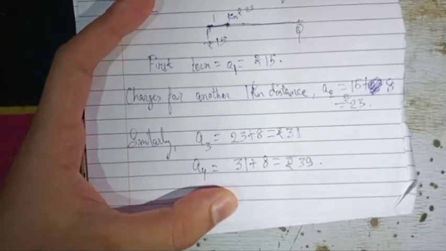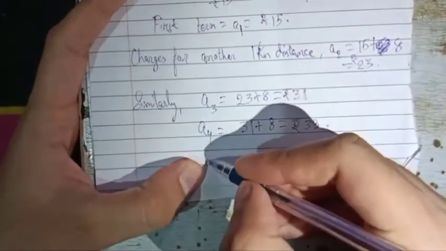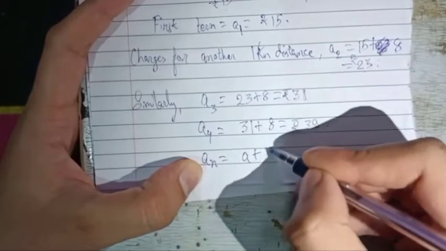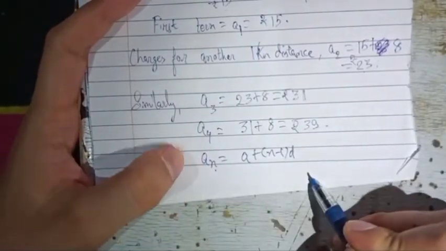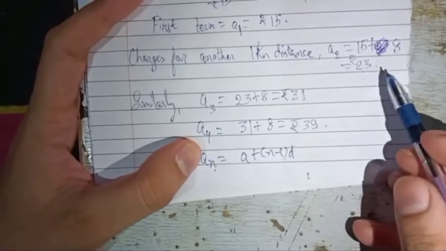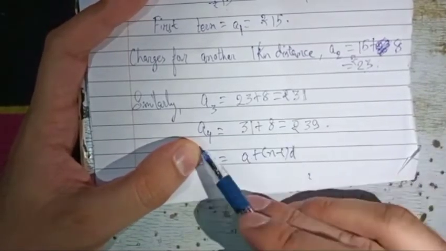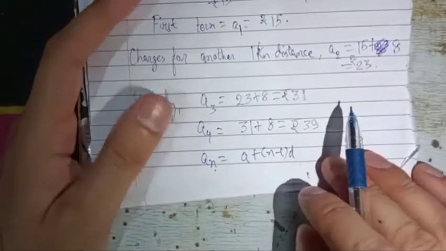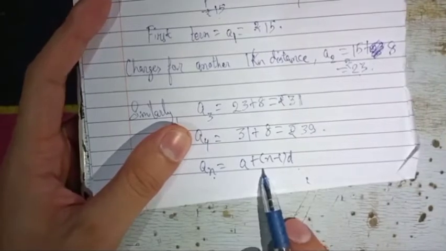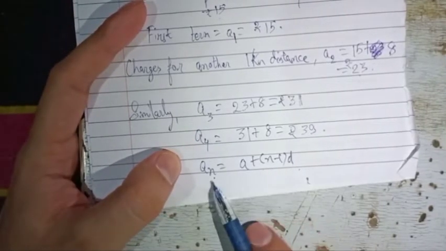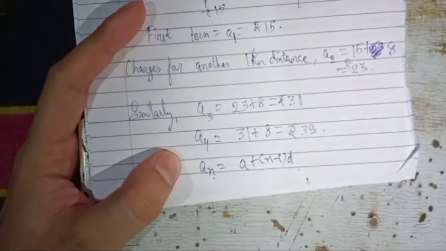But generally we can apply a basic formula to make this question much easier. The formula is an equals a plus n minus 1 times d, and this formula is called the nth term of the arithmetic progression. So it represents the nth term. That means up to n terms we can use this formula, and with the help of this formula we can easily find any term.